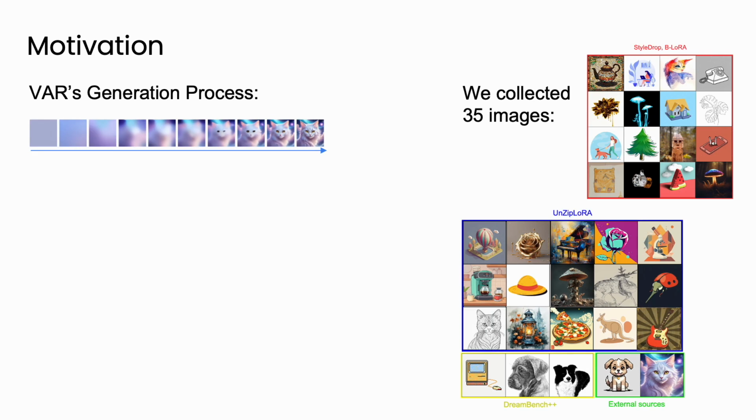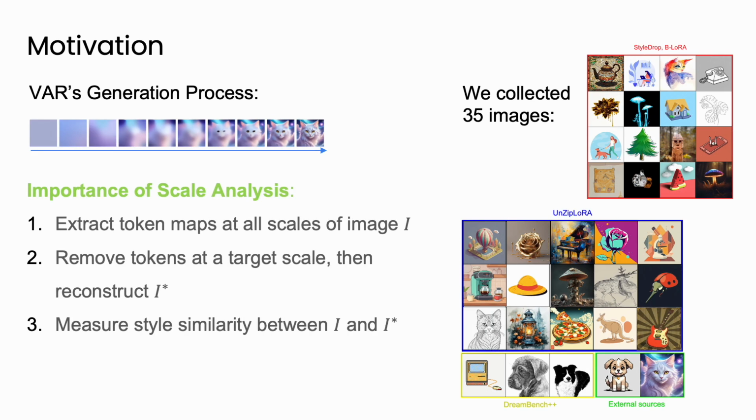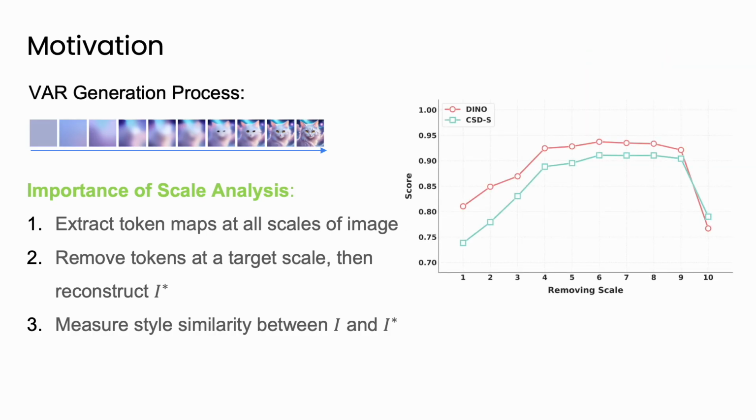To answer that, we collect 35 images covering diverse styles. Then we ran a three-step scale analysis. First, we extract token maps at all scales for each image. Secondly, remove the tokens at a target scale and reconstruct the image. Finally, we measure the style similarity between the reconstruction and the original. This reveals which scales are most style-sensitive. The earliest scales, and even the final scale, encode style most strongly. Therefore, this scale separation is the key insight that drives our method.